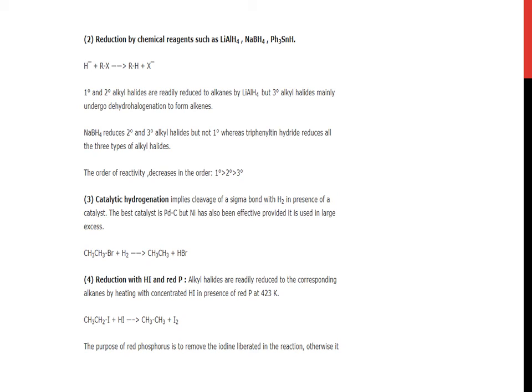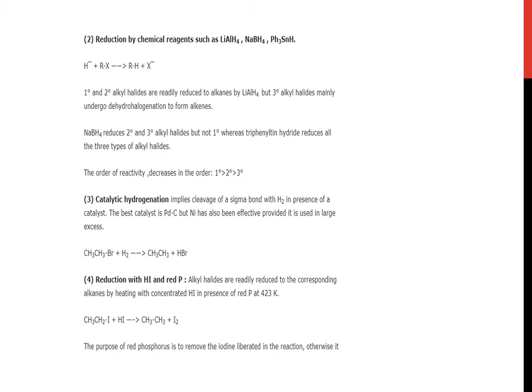Then it will give CH3CH3 and HBr. Fourth one, reduction with hydrogen iodide and red phosphorus. Alkyl halides are readily reduced to the corresponding alkanes by heating with concentrated hydrogen iodide in presence of red phosphorus at 423 Kelvin. For example, CH3CH2I plus HI gives CH3CH3 and I2.